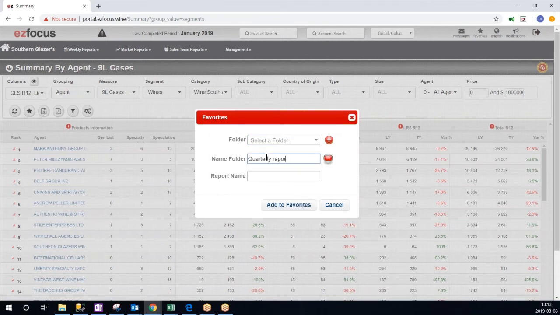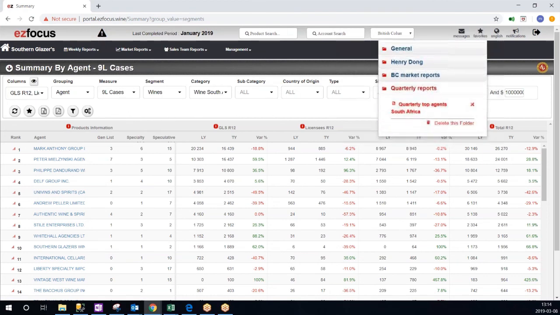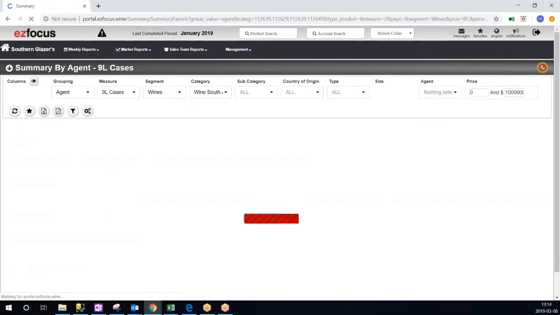Click on Save, then I will go select my folder and call it Quarterly Top Agents, South Africa. Then I'll add this report to my favorites. So every time I come back to the summary by category or even to ezfocus, instead of filtering or making different selections, I'm just going to go to my favorites, go to my quarterly reports, and click on the Quarterly Top Agent South Africa report. It will always be updated with the last information available.